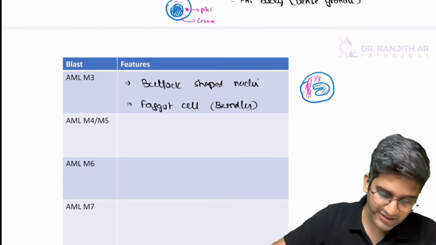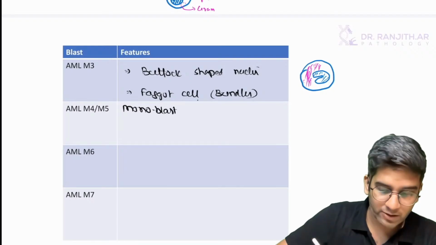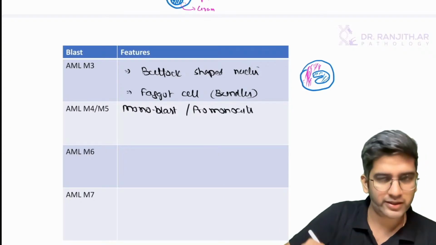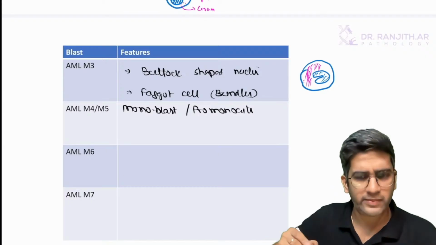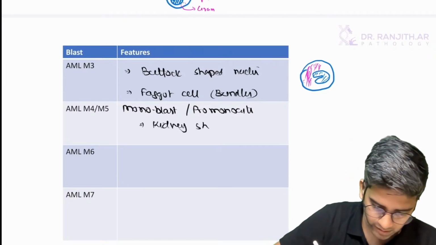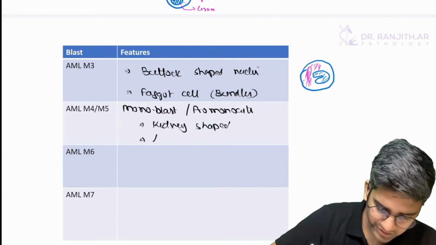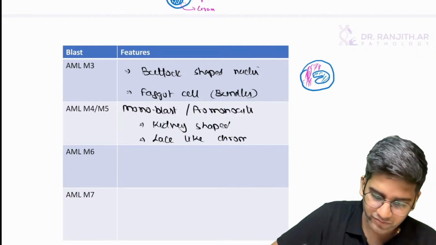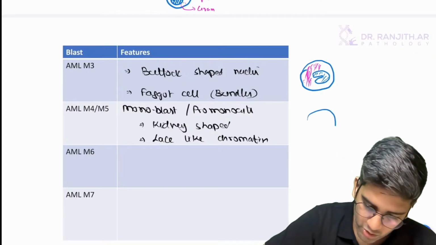M4 as well as M5, my concern here is monoblast. I can have monoblast or promonocytes. That's also considered a blast equivalent, whatever it may be. What is the shape of monocyte nuclei? Normal monocyte will be here as well. I have kidney-shaped nuclei, and one important type of chromatin called lace-like chromatin. They're like a sieve. They're not very dark chromatin, like a sieve-like chromatin.